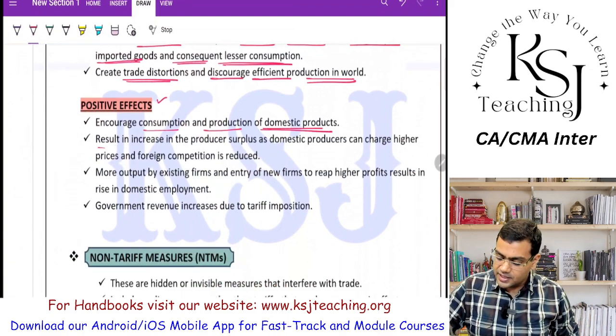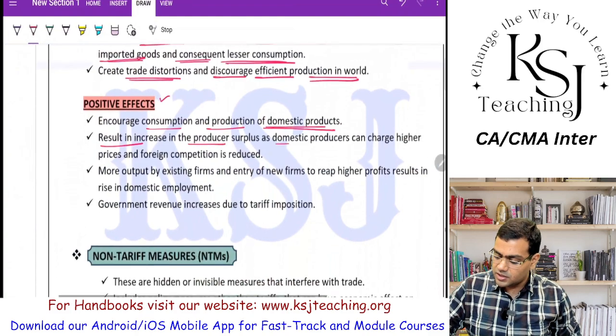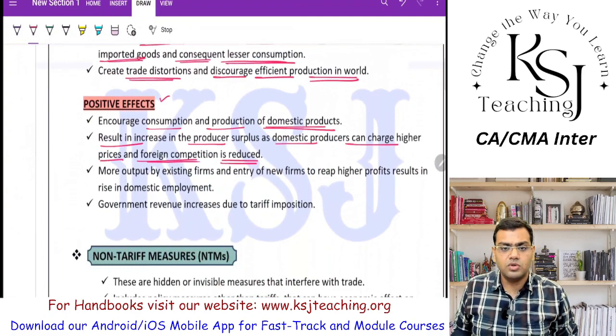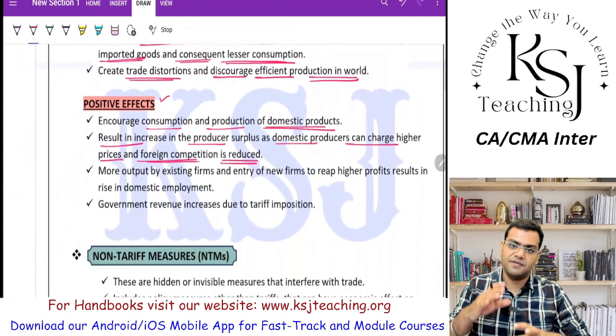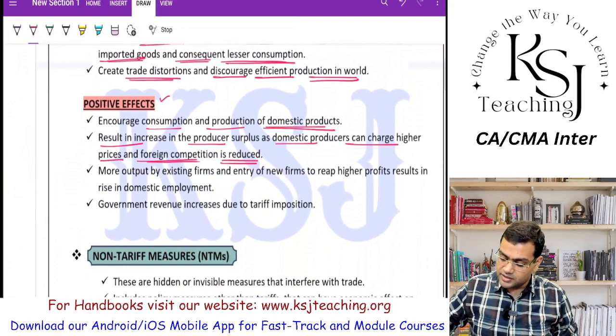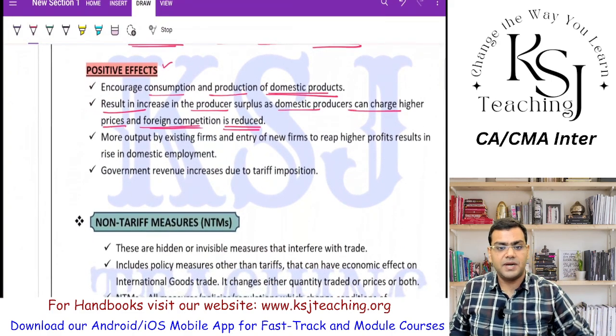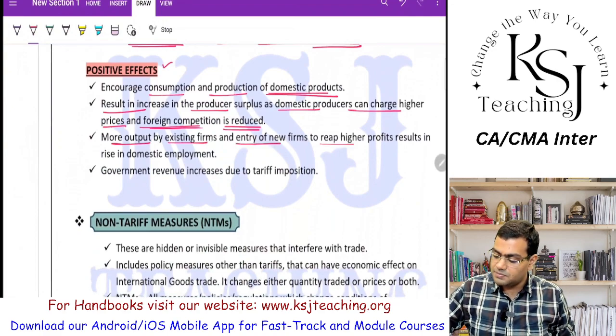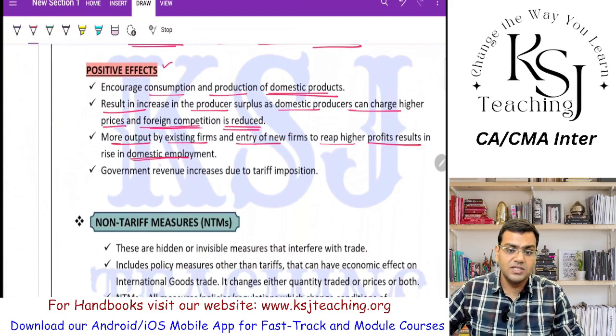It results in an increase in the producer surplus, as the domestic producers can charge the higher price and the foreign competition is reduced. Yes, there is no foreign competition. If the imports are less, the domestic producers can charge a fair price for their product, right? They don't have to reduce the prices too much because of the imports. More output by the existing firms and the entry of new firms to reap the higher profit results in a rise in domestic employment. The employment will increase, obviously.